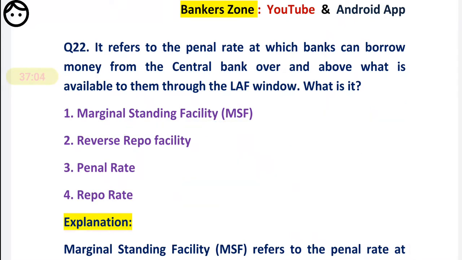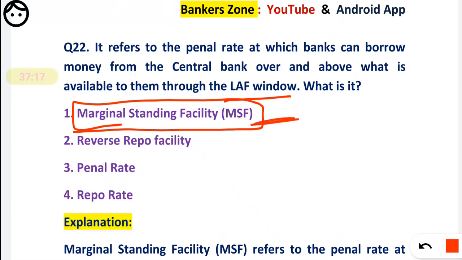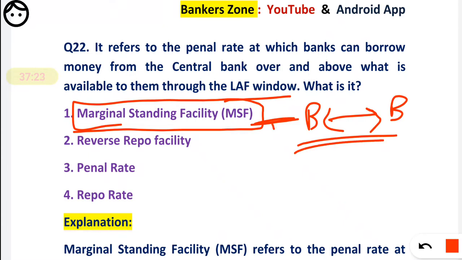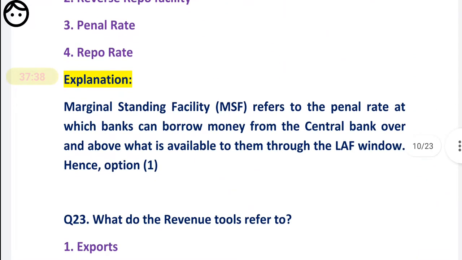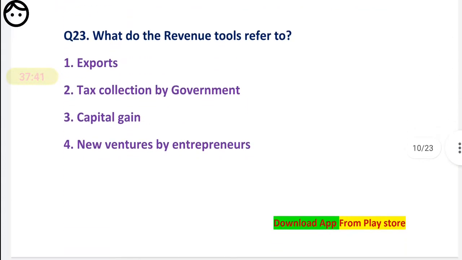So friends, here, banks borrow money from the RBI through the LAF window, and that facility is called the marginal standing facility. I have already discussed some basics about the MSF. Okay, you can read the explanation. No need to read the explanation further. We will move to the next question.